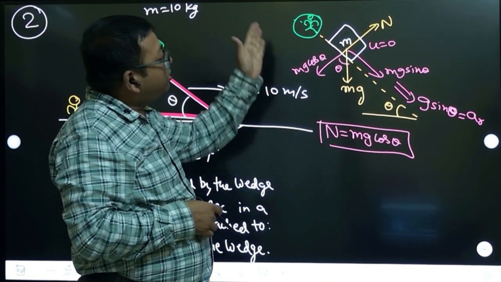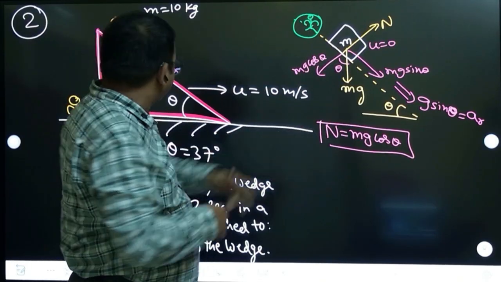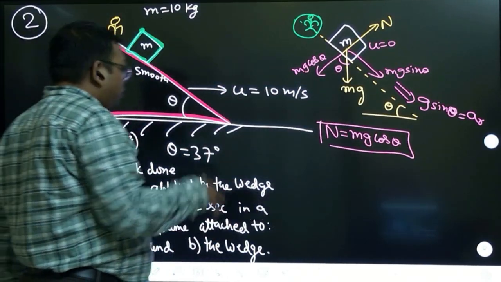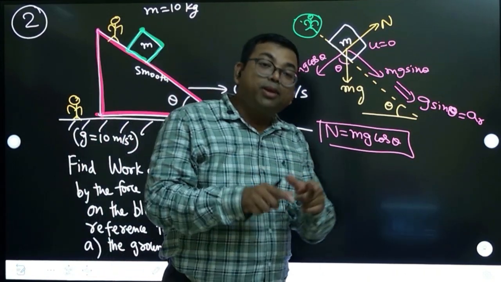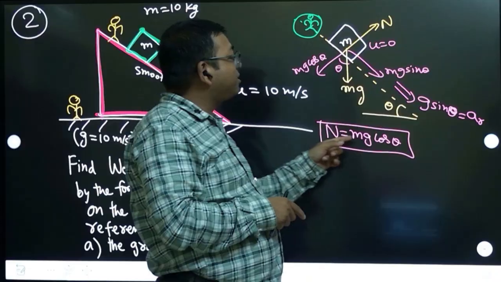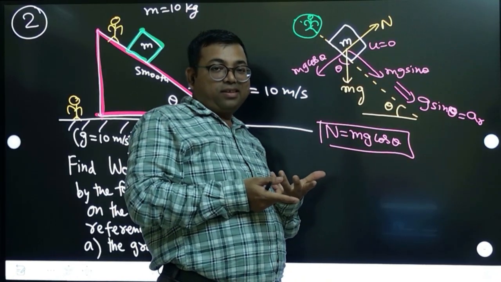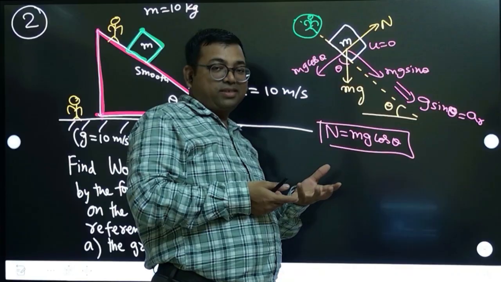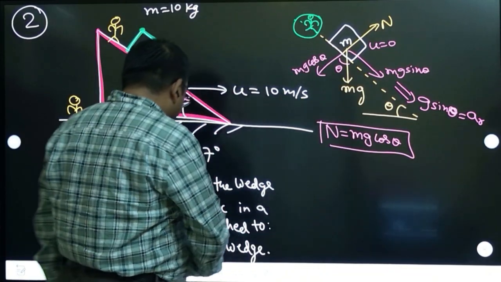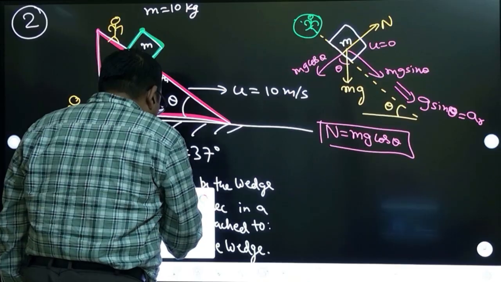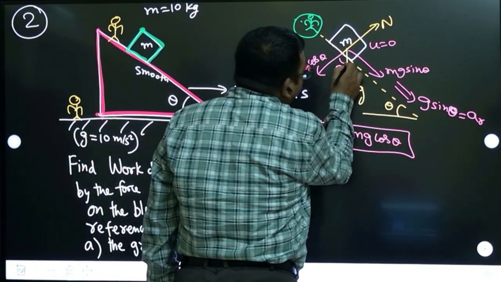So now this observer can measure in 2 seconds how much it will go. It will go some distance, but the normal, mg cos theta, is constant. And this observer will see this body going down.